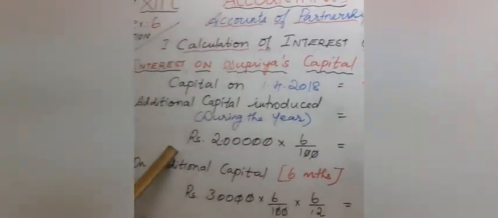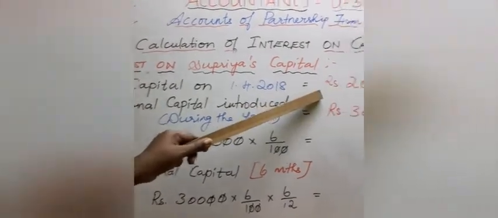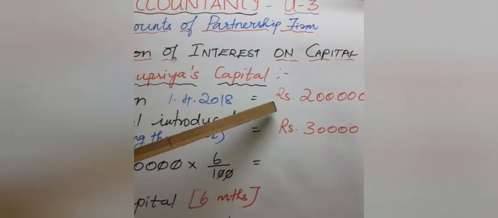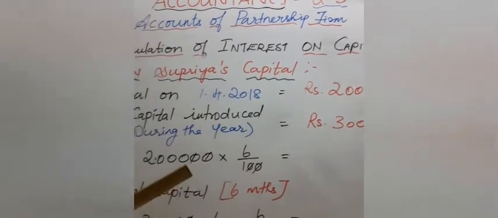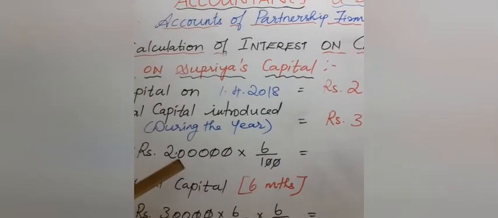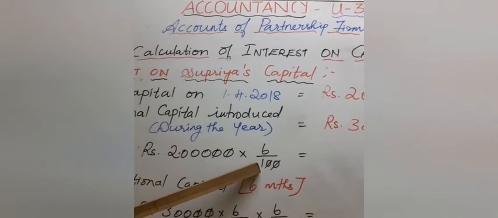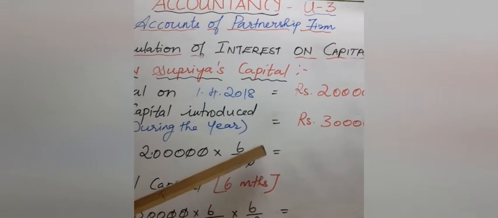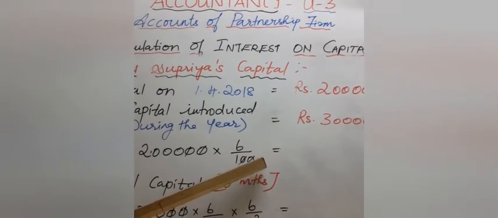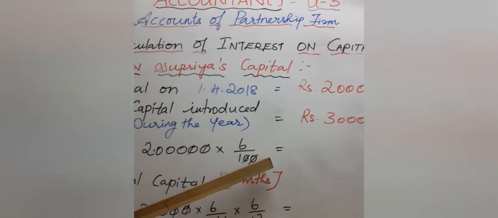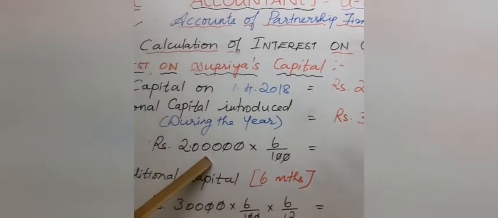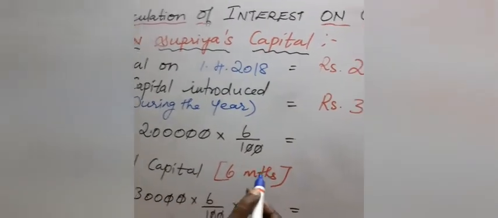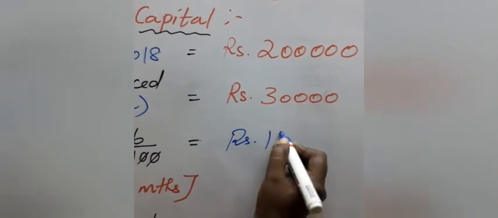Now let us see how the calculation is done. Listen carefully. 2 lakh is the opening capital, so this 2 lakh continues to be 2 lakh for 12 months. On 2 lakhs, the rate of interest is 6%. We are not calculating the months because it is 12 months. 12 by 12, what do you get? 1 only. The value will be 1, so we are not using that period calculation. We are using only the amount into rate. So here the amount comes to 2 lakh into 6 by 100, it is rupees 12,000.